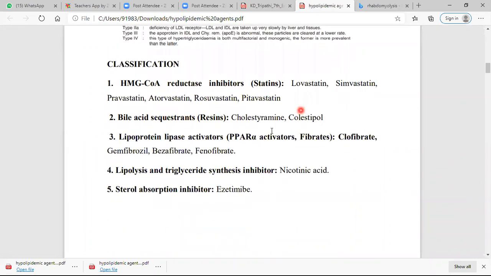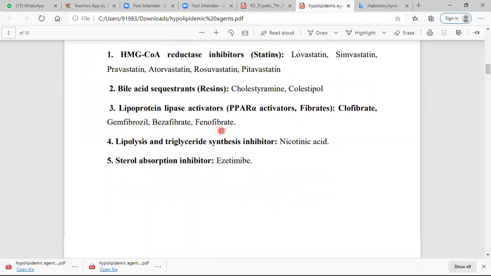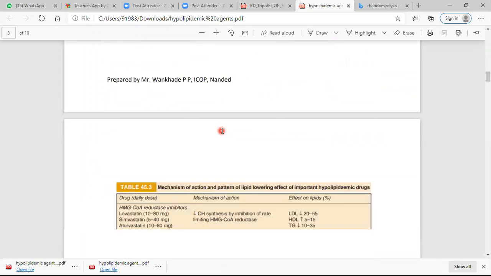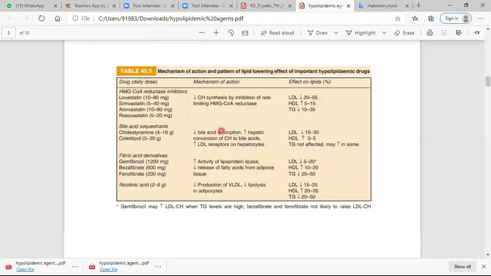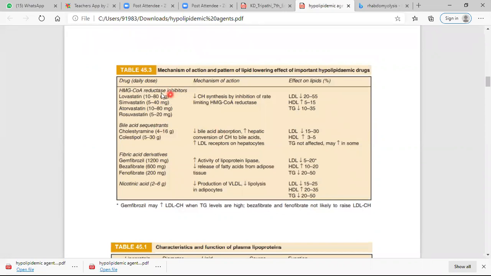So this is the classification, in which today we will discuss the first two classes: HMG coenzyme reductase inhibitors and bile acid sequestrants. Simply, by mechanism, the first drug is the HMG coenzyme reductase inhibitor. We will see it first.